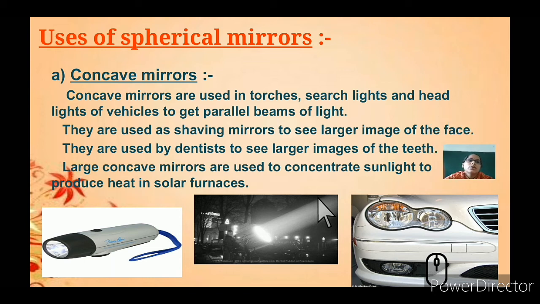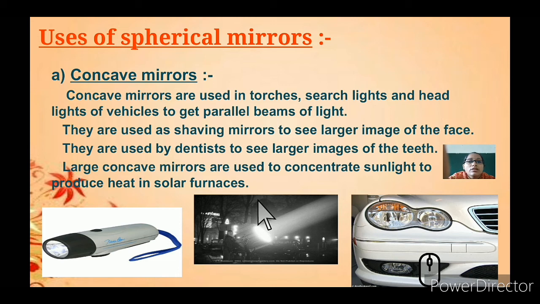So next we will see about the uses of spherical mirrors. What are the uses of concave mirrors? Concave mirrors are bent from inside. You can see that they are used in torches, searchlights, and headlights of vehicles. They are also used as shaving mirrors, and dentists use concave mirrors to see enlarged images of the teeth.